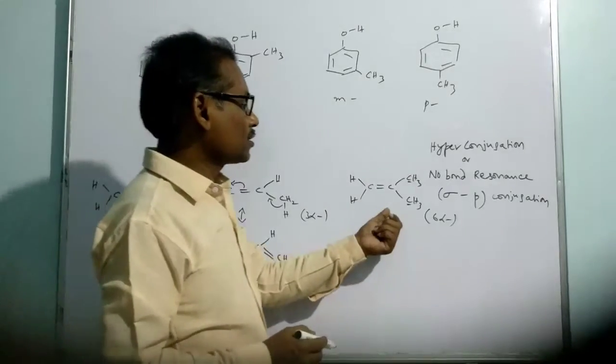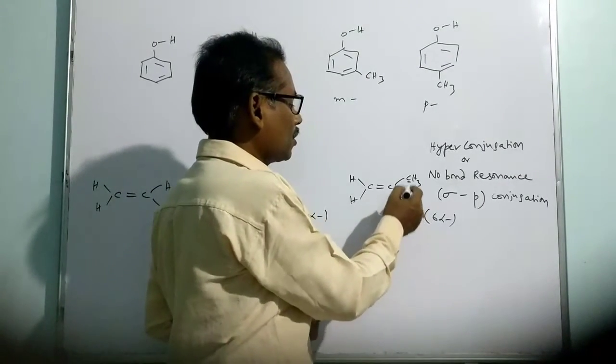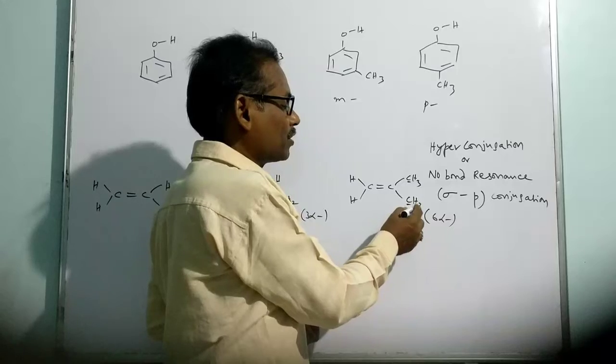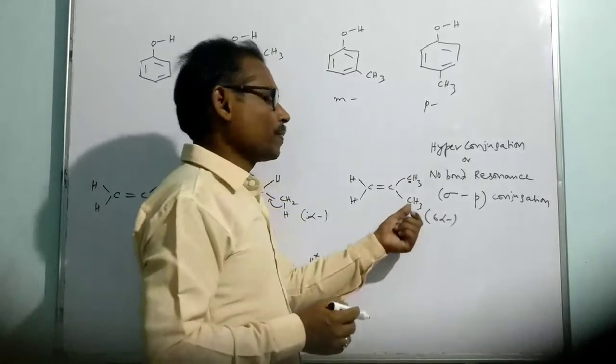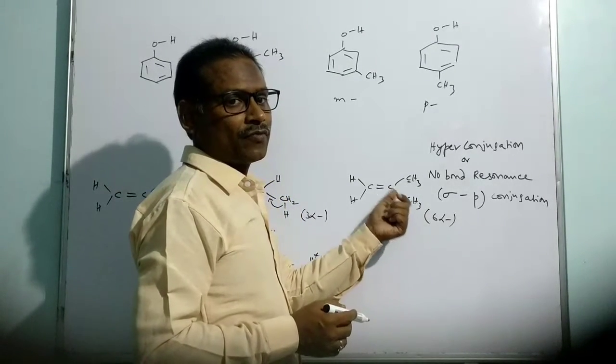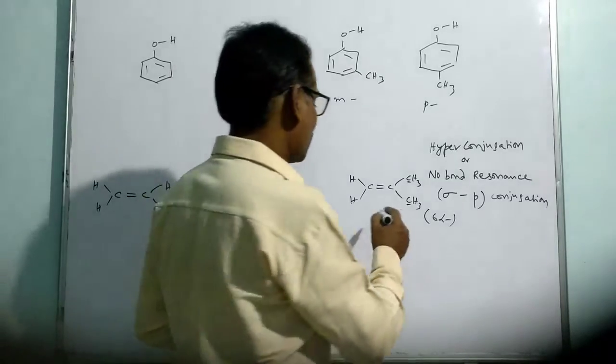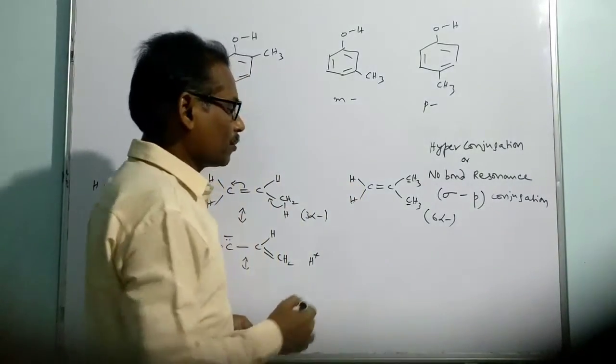But when you consider this molecule, there are 2 alpha carbon atoms, each alpha carbon has 3 hydrogens, totally 6 hyperconjugation structures can be written for this. So like that we can give an order of stability among alkenes.